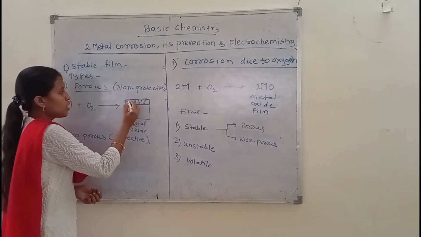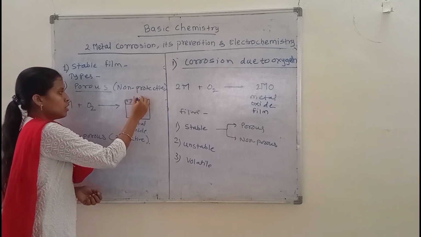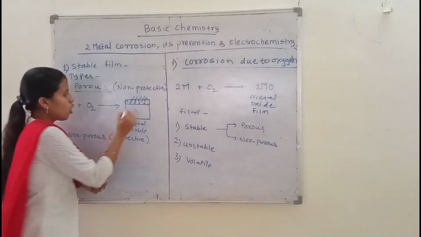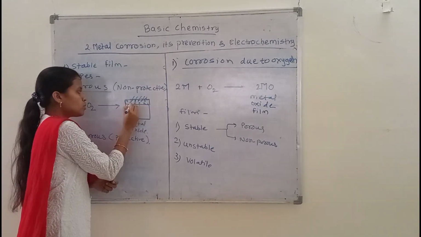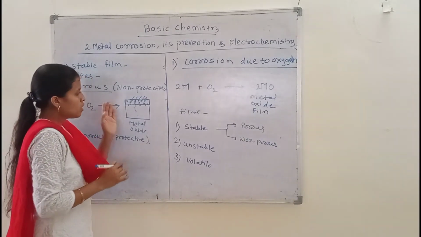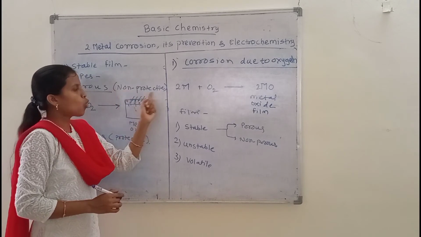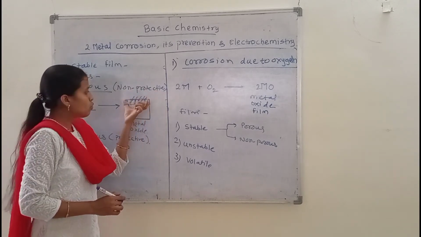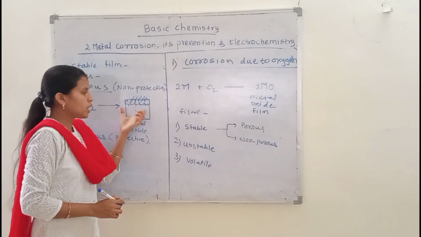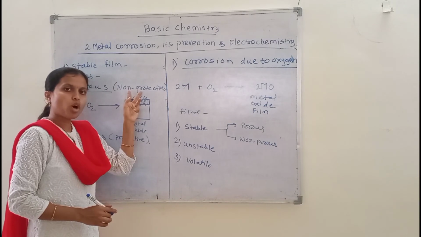Okay, so the atmosphere containing oxygen will enter these holes, and corrosion of these metals will be carried out under this pore. So that's why metal corrosion will be carried out. That's why this film will be called non-protective, because this film formed on the surface of the metal cannot protect the metal from further corrosion. Okay, so that's why this will also be named as non-protective film.